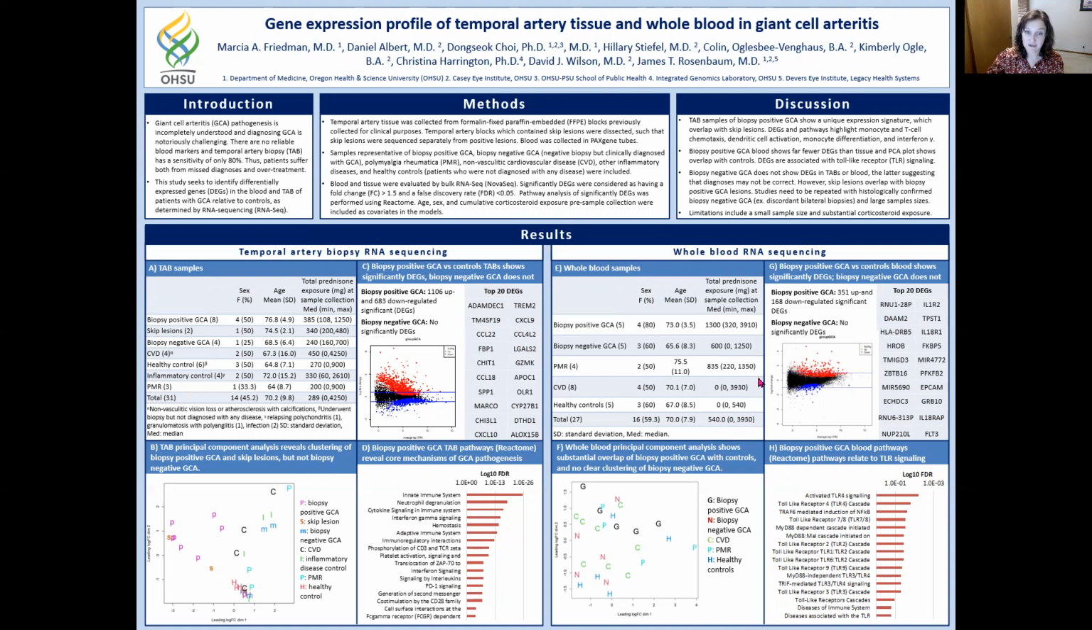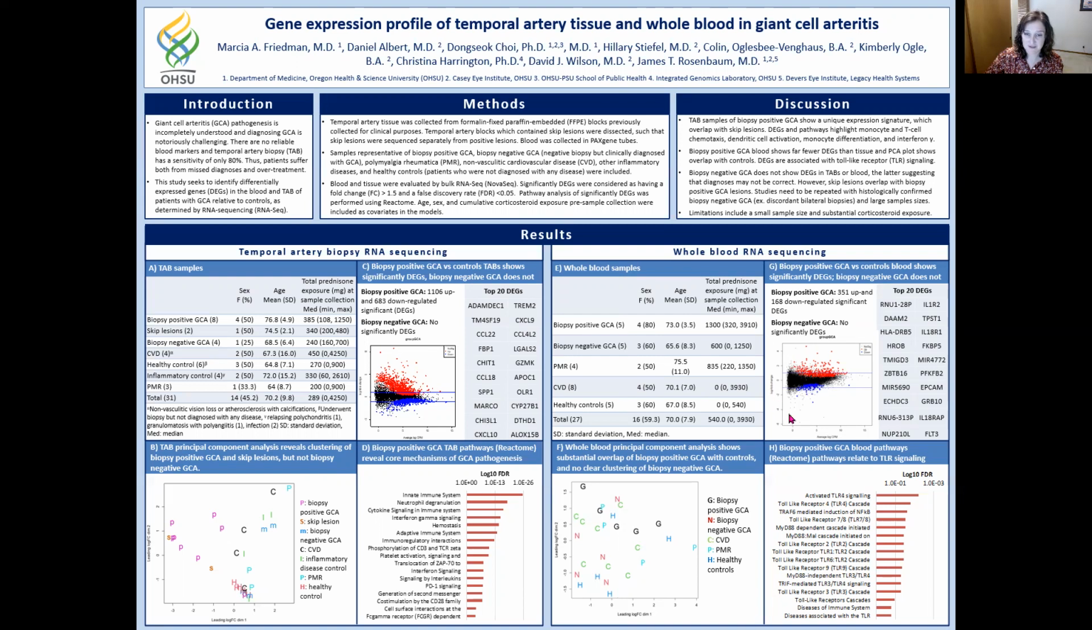In the blood, we again have substantial corticosteroid exposure at the time of sample collection. The PCA plot here, G represents biopsy-positive GCA. You'll see that biopsy-positive cases do cluster somewhat together, but there is substantial overlap among control groups. And the biopsy-negative GCA cases, the N's here, do not seem to cluster together.